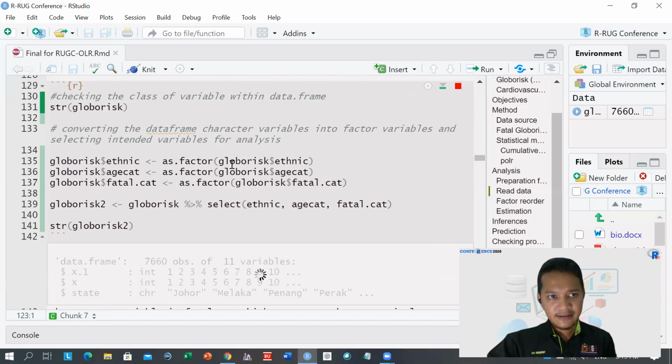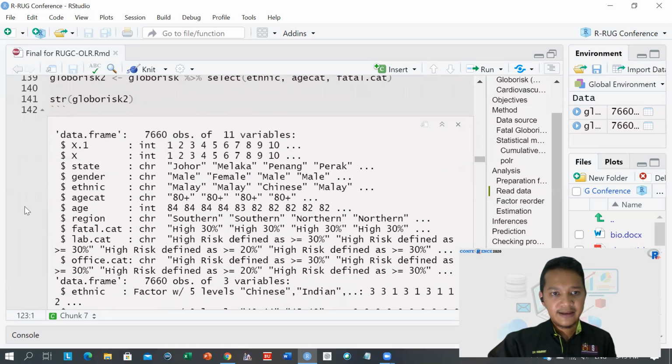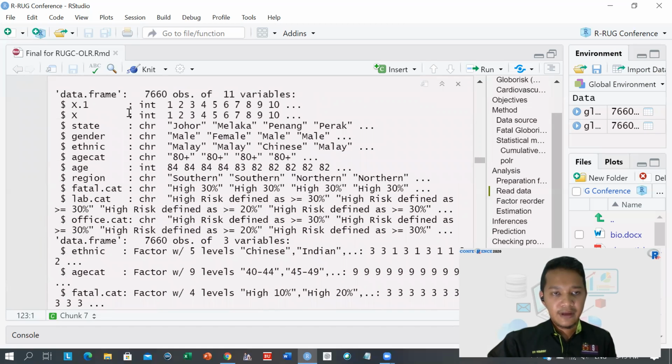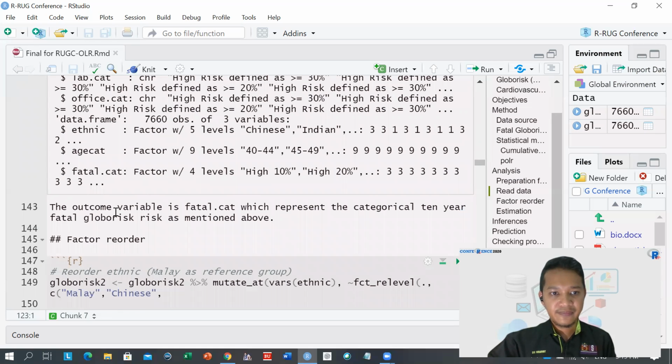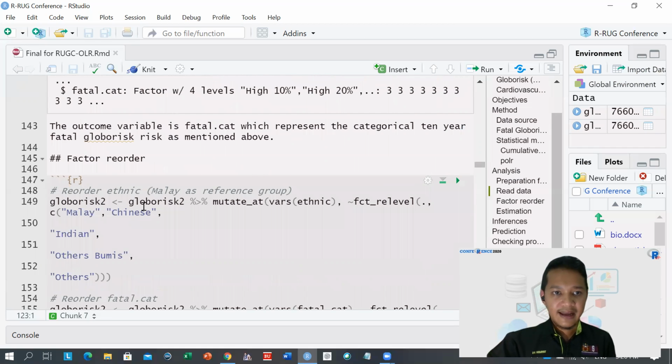All right, let's run this chunk. Okay, if you have a look, initially the class of the variables is in character form. After we transform, we have 3 factors selected, which are the ethnicity, the age group, and the fatal outcome of globaris, which are now in the factor class.